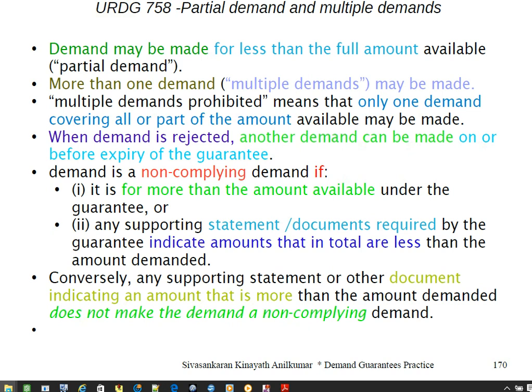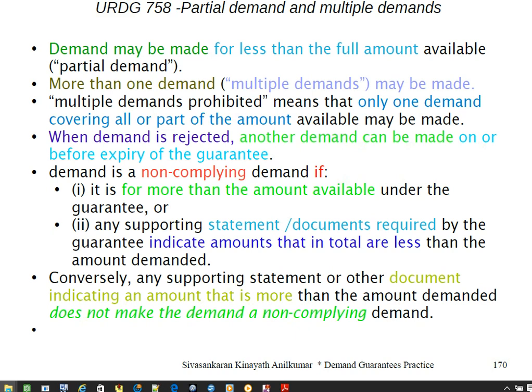When a demand is rejected, another demand can be made on or before expiry of the guarantee. A demand is non-complying if it is for an amount more than what is available under the guarantee, or if the statement or the documents required indicate an amount less than the amount demanded. It is an excess drawing, or the statement and documents required by the guarantee indicate a total less than the amount demanded.